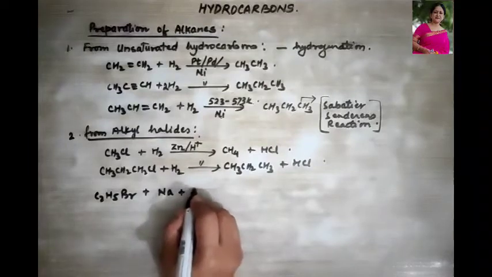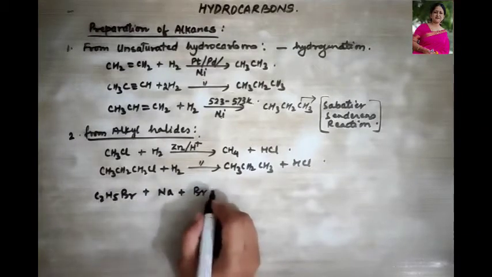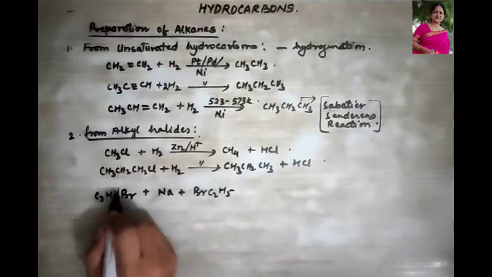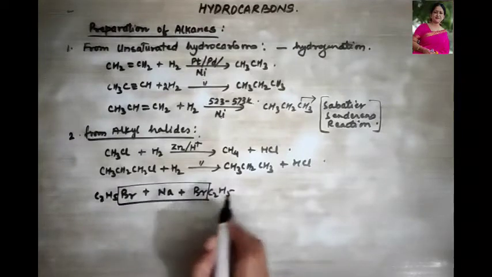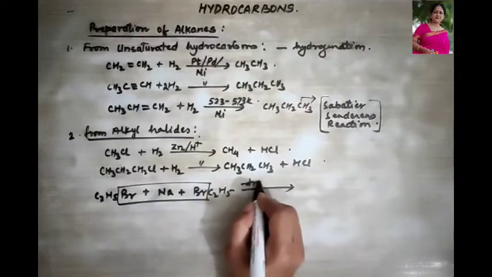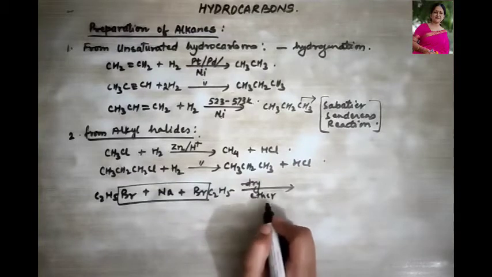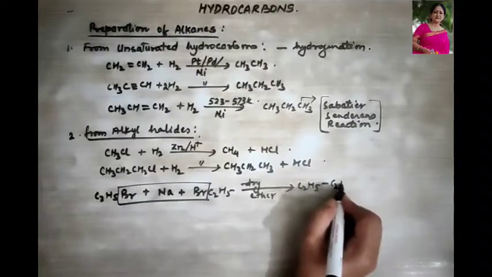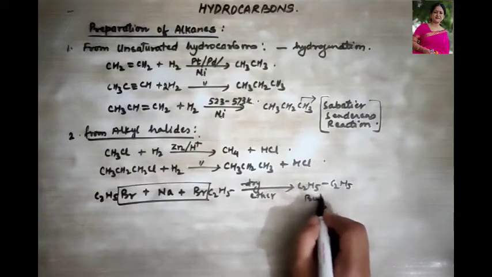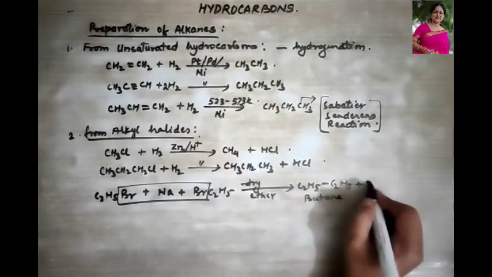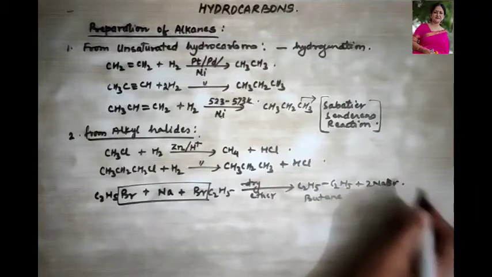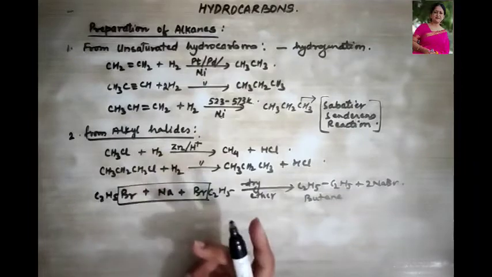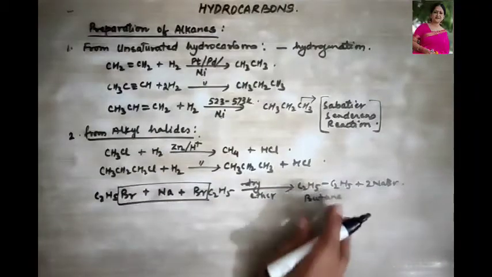Okay, 2 molecules of this ethyl bromide, that is C2H5Br, in the presence of dry ether, will give us C2H5, C2H5. What is this? This is your butane, plus 2 sodium bromide will be given out. If 2 different alkyl halides are used, a mixture of 3 alkanes will be formed over here.